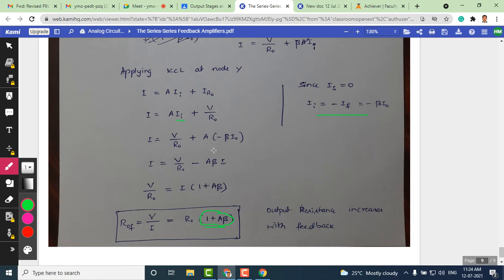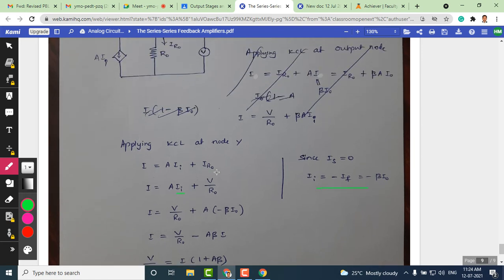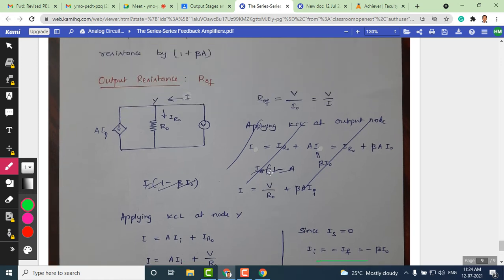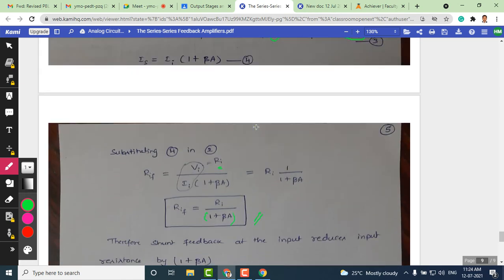Okay, so that's all for feedback amplifiers. I hope this is the time to wrap up these feedback amplifier circuits, and we'll move on to the other circuits of this module, which are output stages and power amplifiers. If any questions are there, you are welcome, and I would like to answer them. Are there any questions related to the feedback?